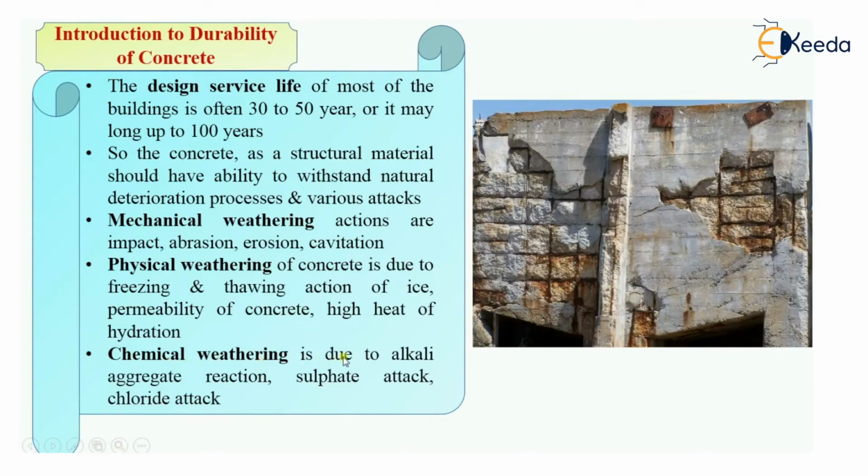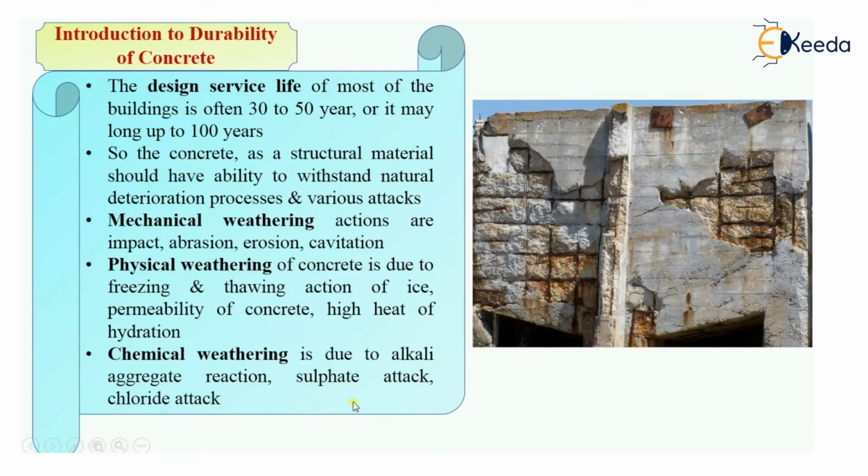So it will be disintegration of concrete due to various chemical attacks such as alkali aggregate reaction. We have seen this alkali aggregate reaction in detail in our previous chapter. Then sulfate attack, chloride attack, that we are going to see in our next videos: what is sulfate attack, what is chloride attack, why it happens, what is the effect of these attacks on the durability of concrete.